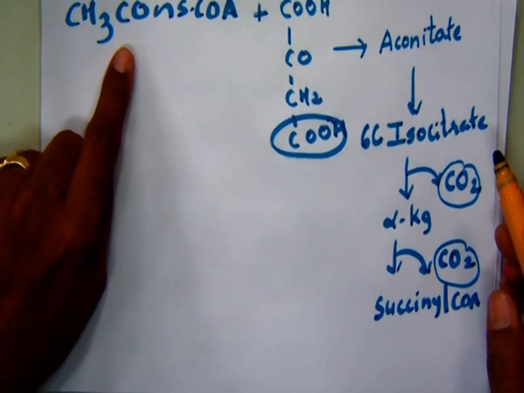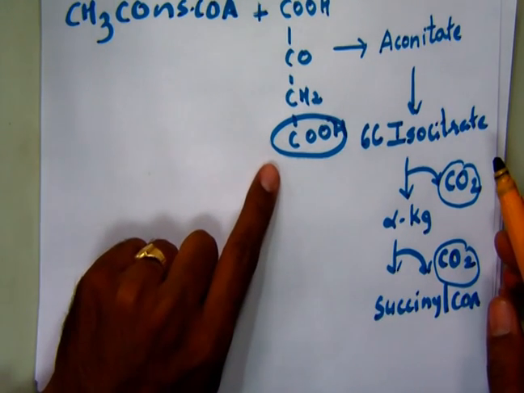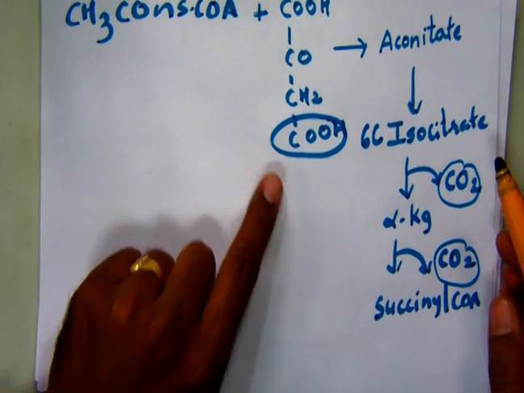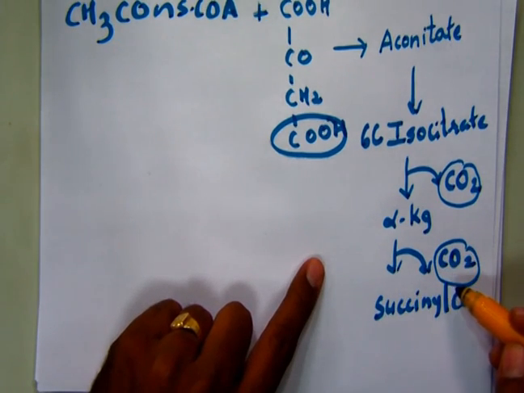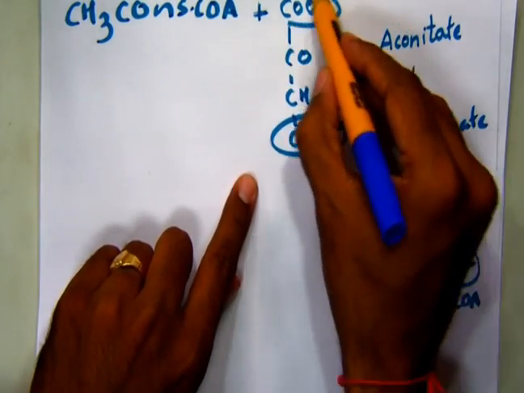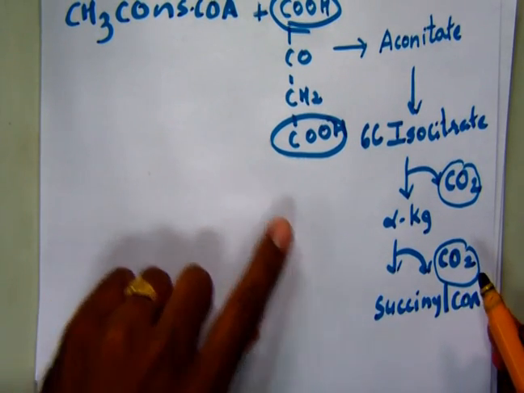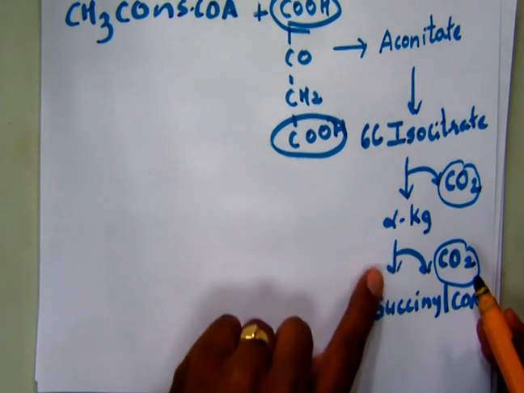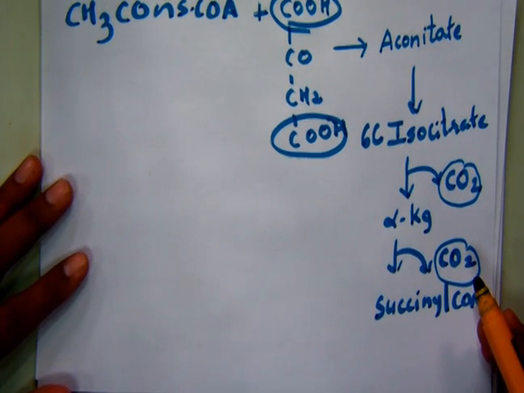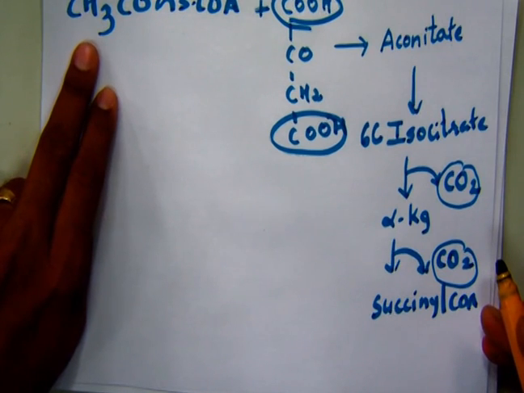Now if you remember the question, we have labeled the acetyl CoA with 14C and not the oxaloacetic acid. So when another carbon dioxide molecule is removed, that may be the alpha carbon group of the oxaloacetic acid, and that's why both of these carbon dioxides which are being removed do not represent the carbon present in the acetyl CoA.